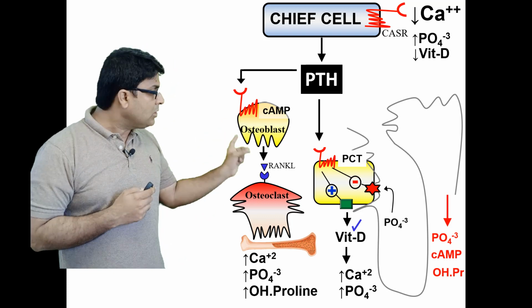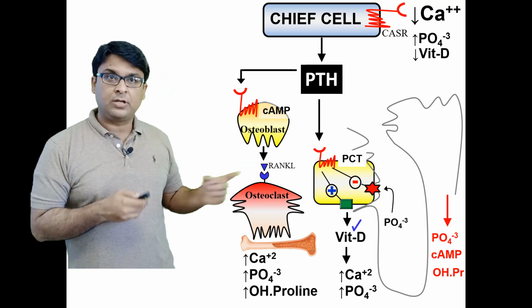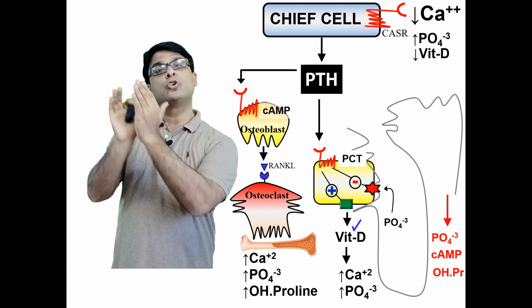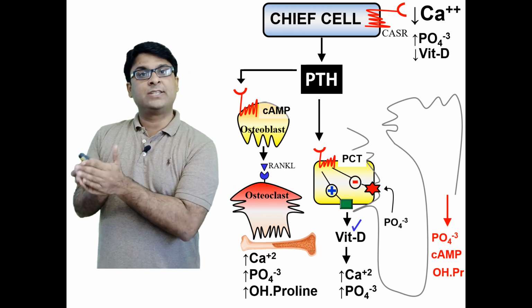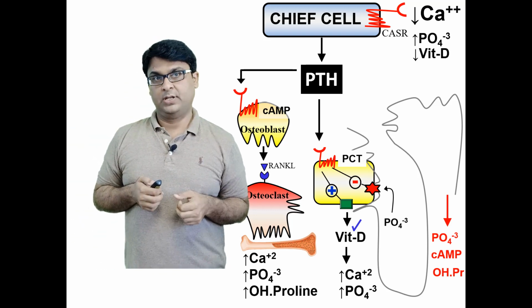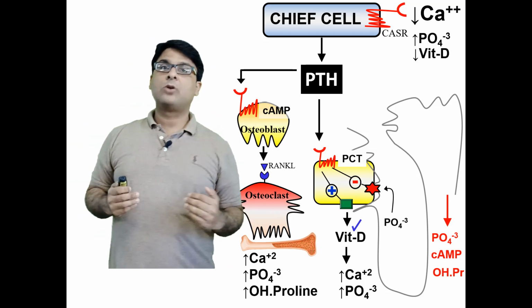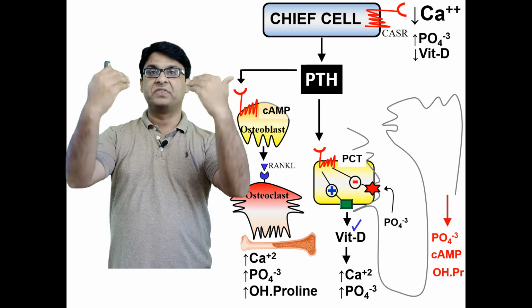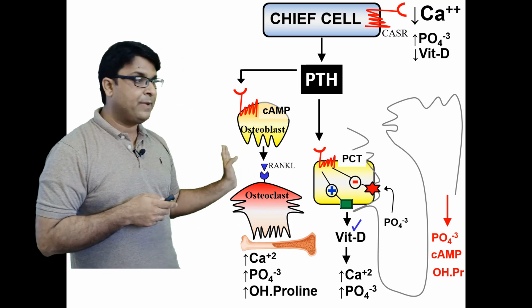Now, you know what the job of vitamin D is? It goes to the gut and asks the gut to absorb more and more calcium and phosphate. So the overall effect of vitamin D activation is a further increase in calcium levels and a further increase in phosphate levels, okay? So this will happen.